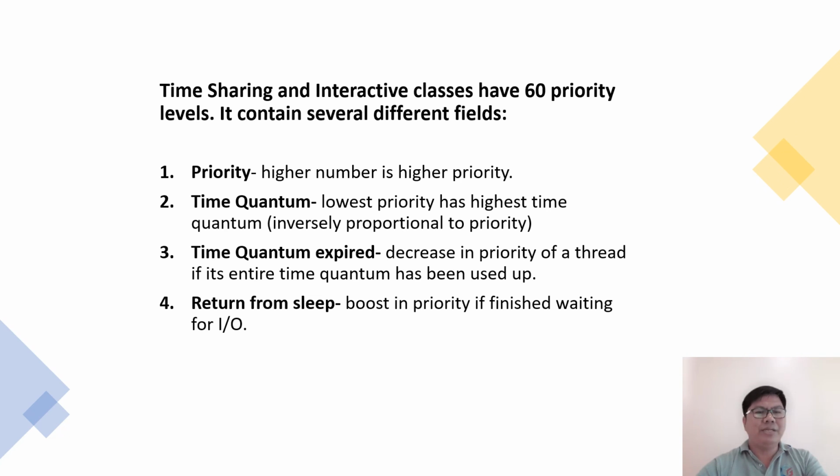For priority, the higher number is higher priority. For the time quantum, the lowest priority has the highest time quantum, and it is inversely proportional to priority. Time quantum expired means a decrease in priority of a thread if its entire time quantum has been used up. Return from sleep means a boost in priority if the thread finished waiting for input-output.